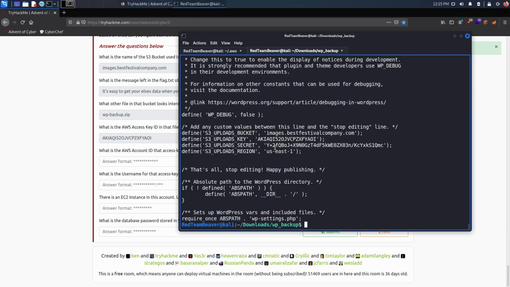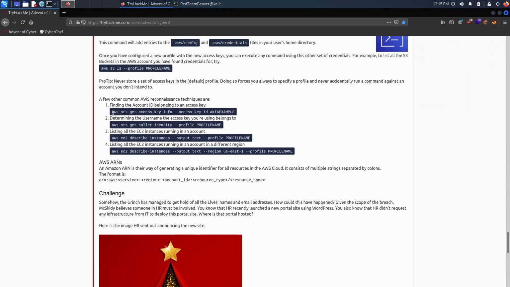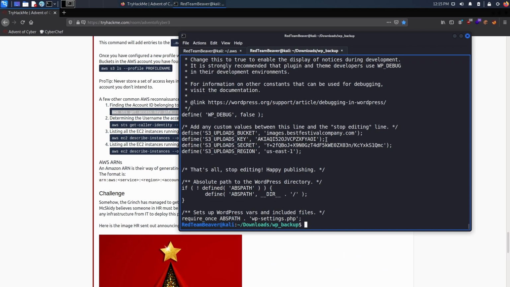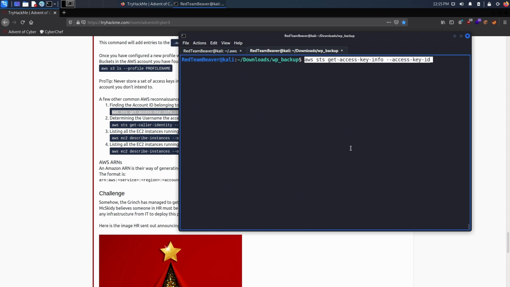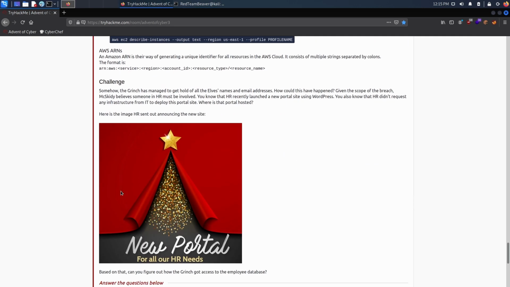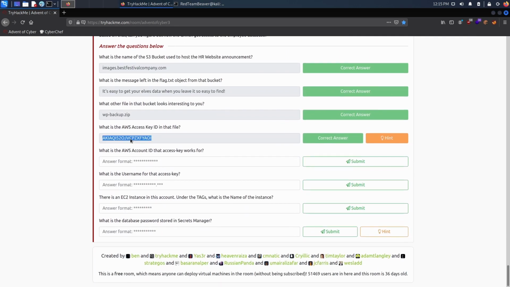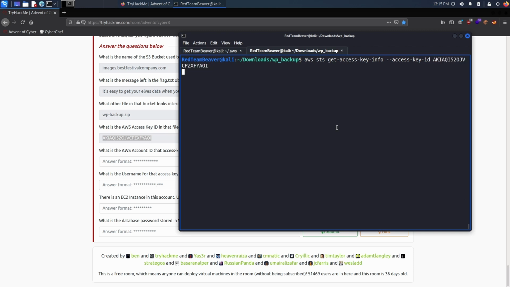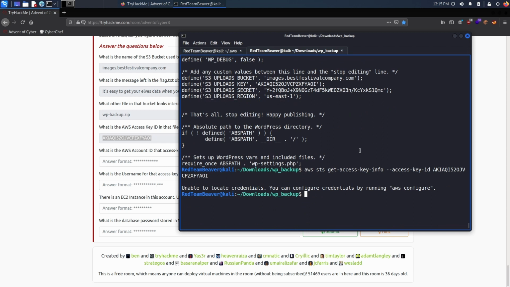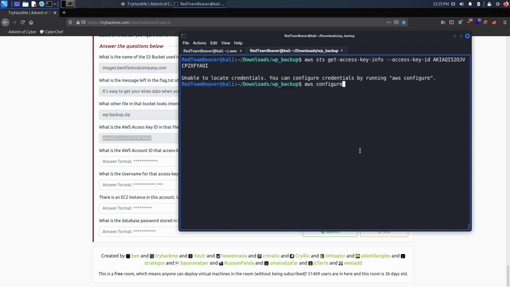So what is the AWS account ID that access key works for? Well, there are some commands that we can use for this, and this one is the first one, for example. So let's refresh this and get our key again. But we'll see that it doesn't work, right? Because we need to configure our AWS to have this key and this secret. So let's scroll up a little bit and do aws configure.